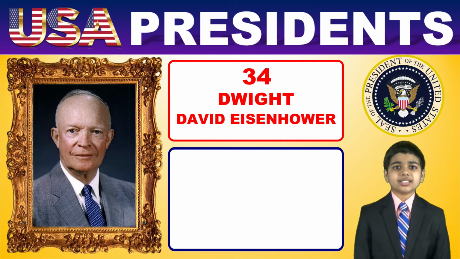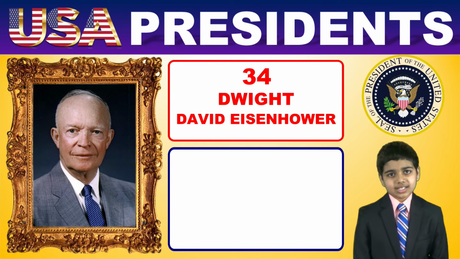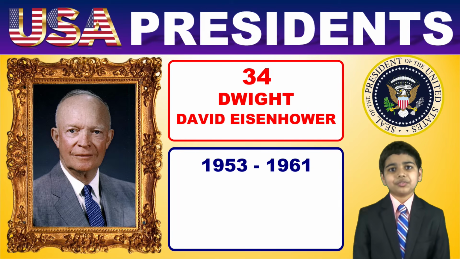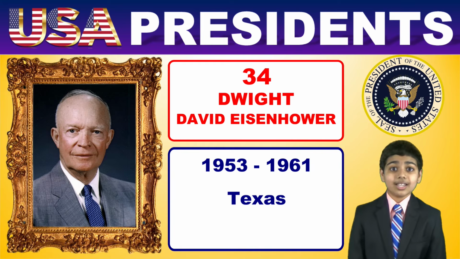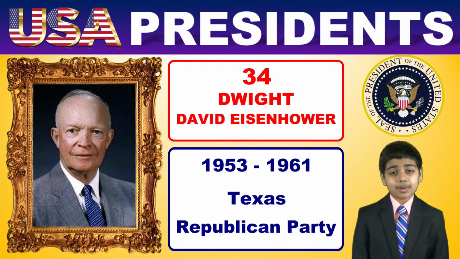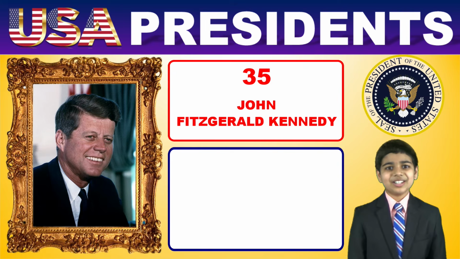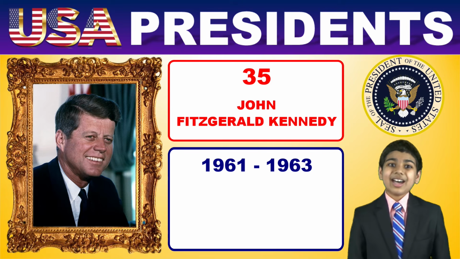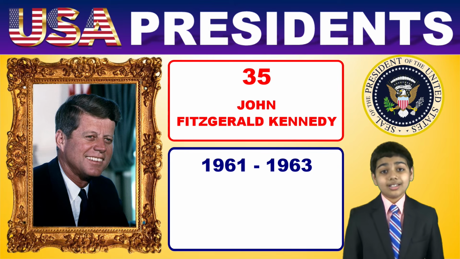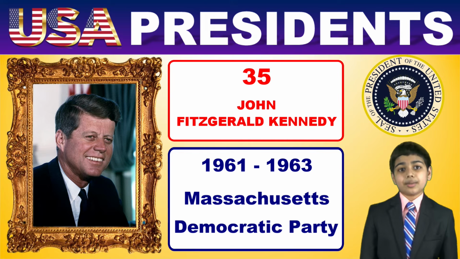The 34th President is Dwight David Eisenhower. His term was from 1953 to 1961. President Eisenhower was born in Texas and raised in Kansas, and he was a Republican. Now, number 35 is JFK, John F. Kennedy. President Kennedy's term was from 1961 until his assassination in 1963. JFK was born in Massachusetts and is a Democrat.